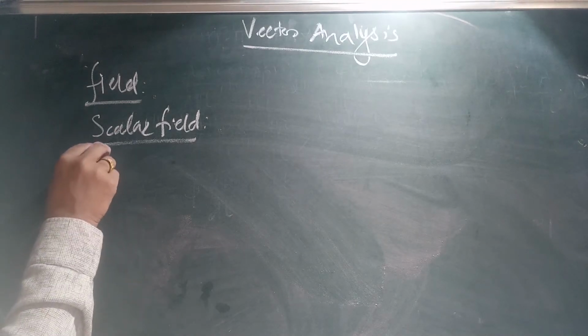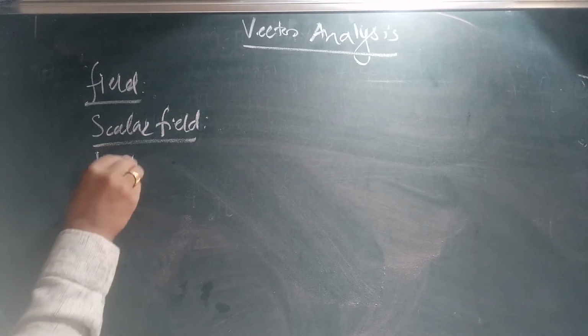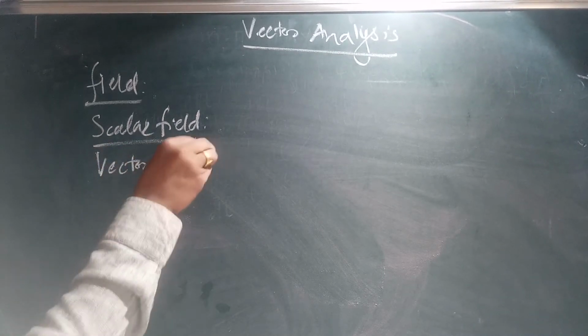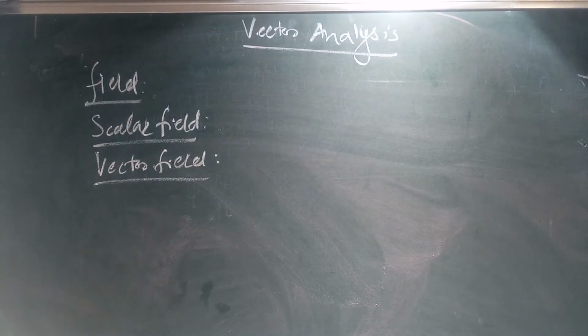Now what do you mean by vector field? A vector field represents a continuous vector function, which at any point is specified by a vector of definite magnitude and direction.